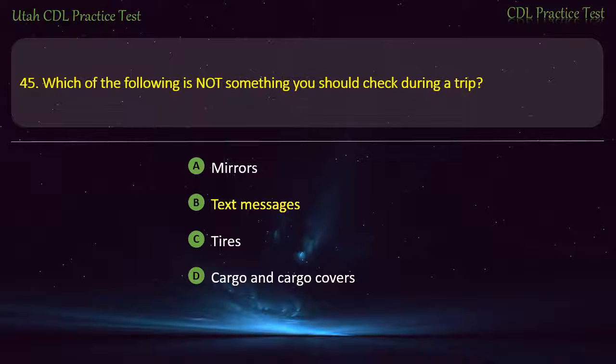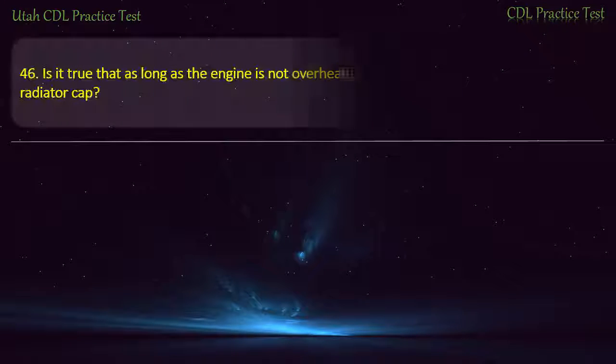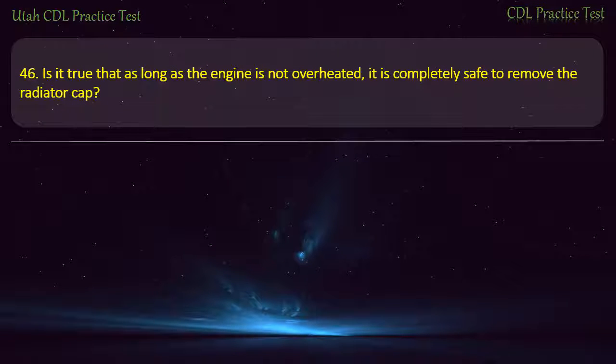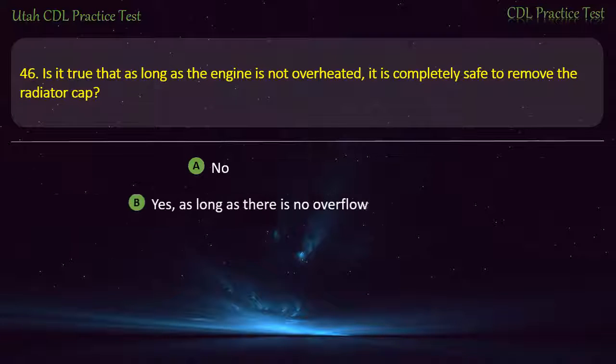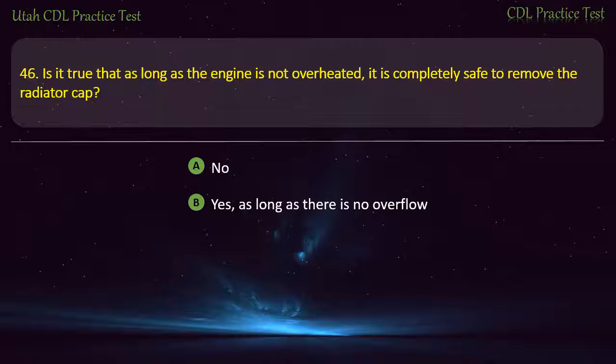Question 46. Is it true that as long as the engine is not overheated, it is completely safe to remove the radiator cap? No. Yes, as long as there is no overflow. Yes, as long as the radiator isn't damaged. Yes. Answer. No.